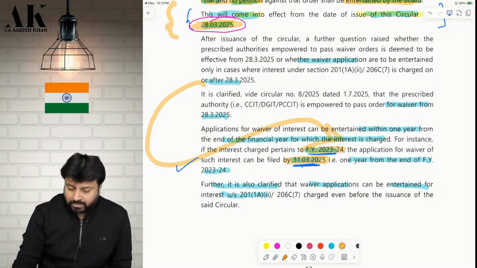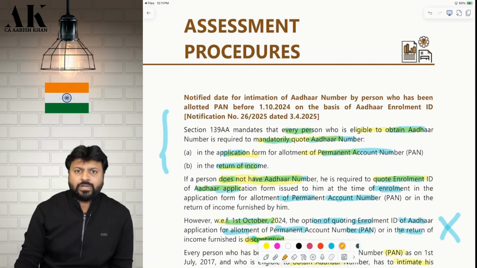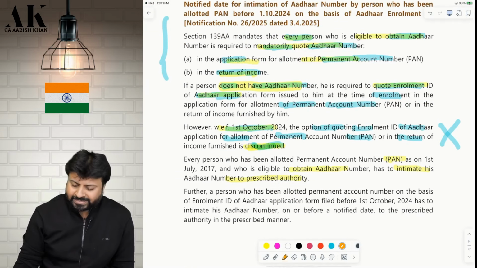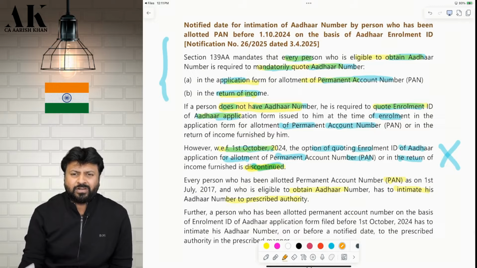Is it clear? So this is an amendment which is there, the second amendment in this Jan 26 booklet. Now the next amendment is a very hopeless amendment, not very important practically also. Practically it might be important for some people, but academically it is absolutely not important, but still we will see.